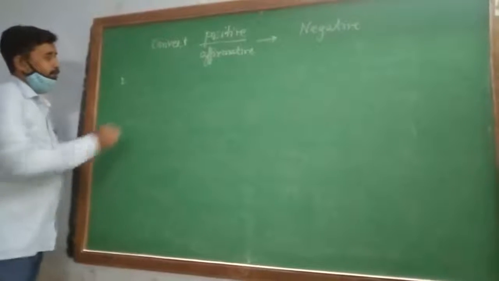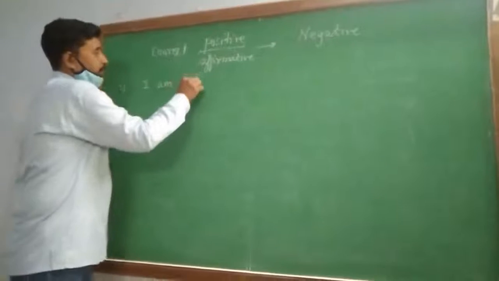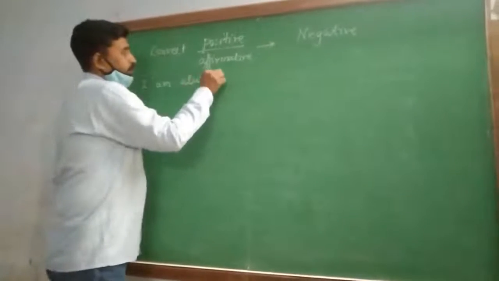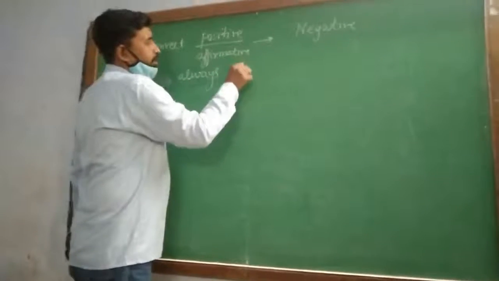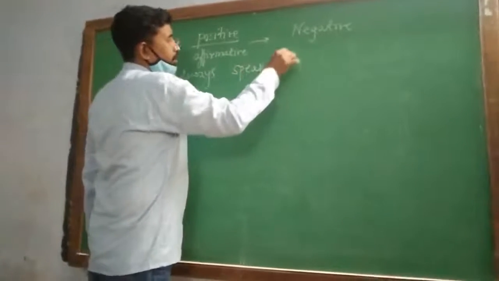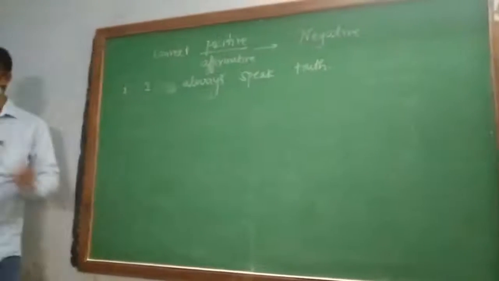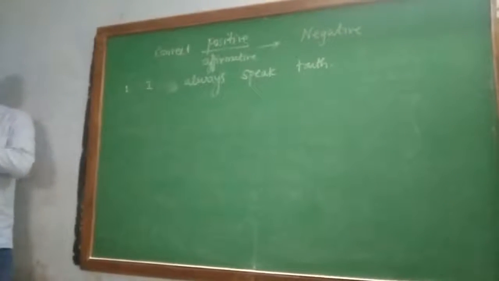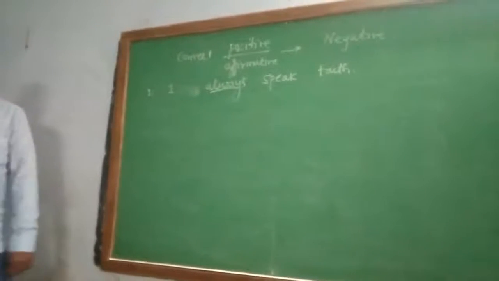First example: I always speak truth. Right? This is the first sentence. So let us use both our rules. First, in place of always, what do we have to apply?